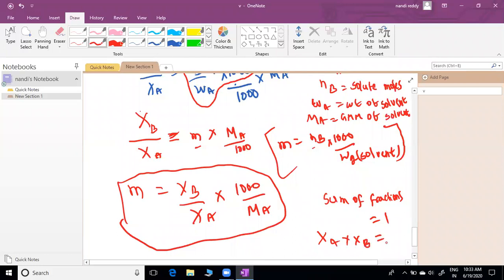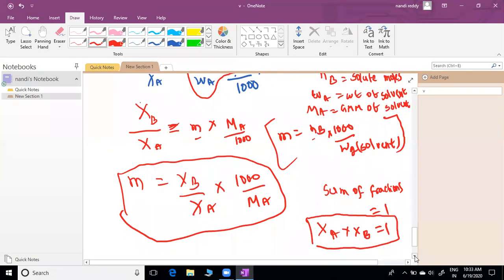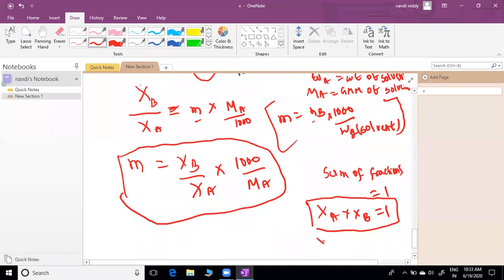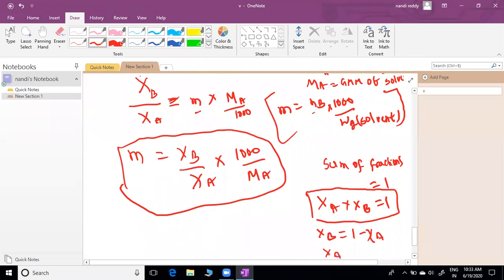You can take any fractions and they become only 1. If you have two fractions, xa plus xb equal to 1. What can we write? Xb equal to 1 minus xa, or xa equal to 1 minus xb, also you can write.